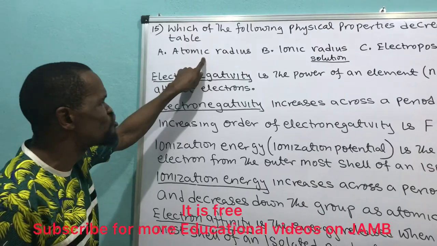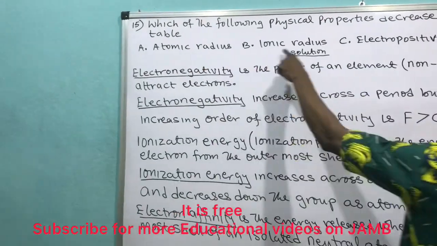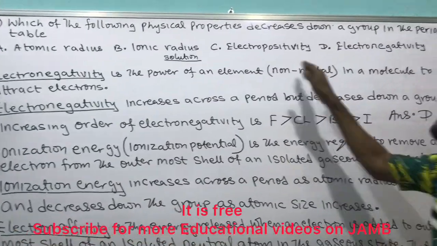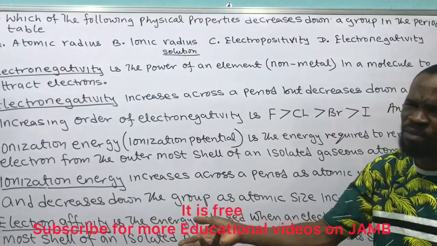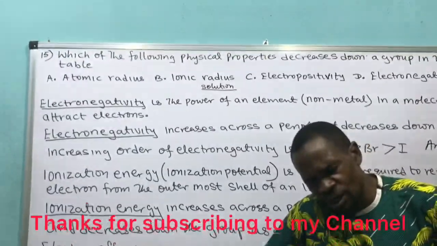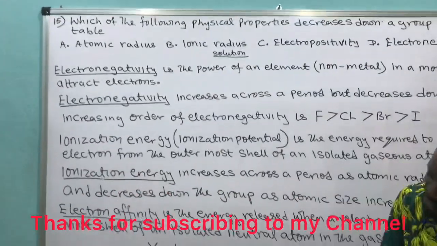Then also look at the option here. Atomic radius, ionic radius and electropositivity have the same trend. Are you getting what I'm talking about? What's their trend? They decrease across the period, but increase down the group.